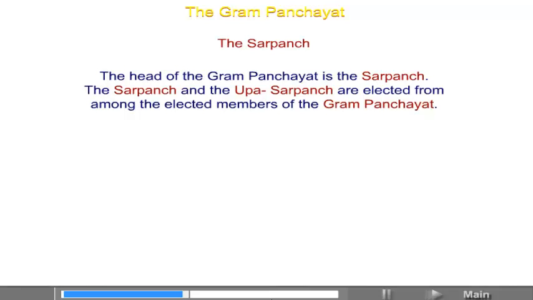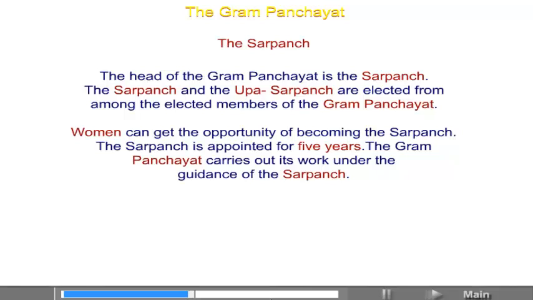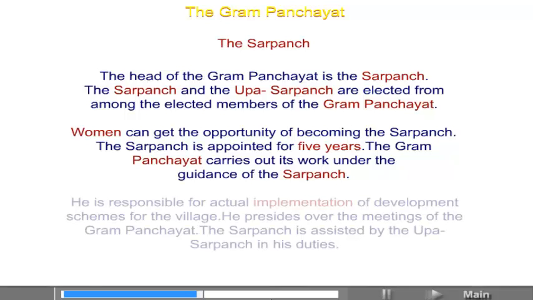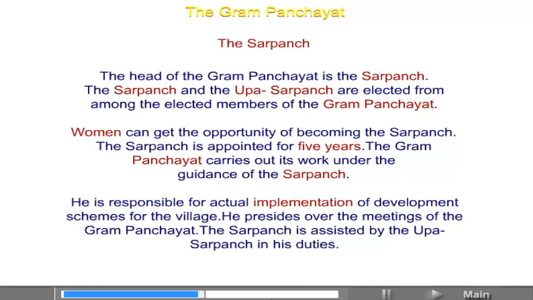The Sarpanch and the Upasarpanch are elected from among the elected members of the Gram Panchayat. Women can get the opportunity of becoming the Sarpanch. The Sarpanch is appointed for 5 years. The Gram Panchayat carries out its work under the guidance of the Sarpanch. He is responsible for actual implementation of development schemes for the village. He presides over the meetings of the Gram Panchayat.